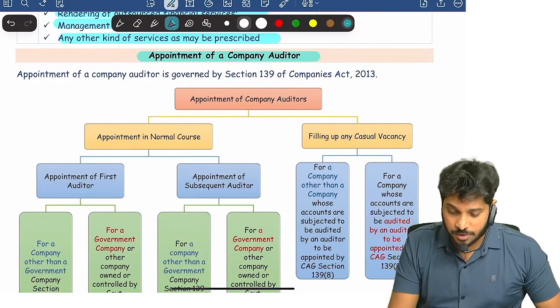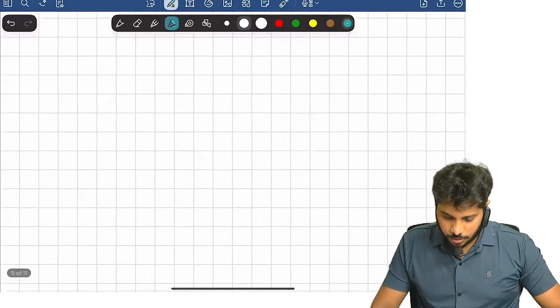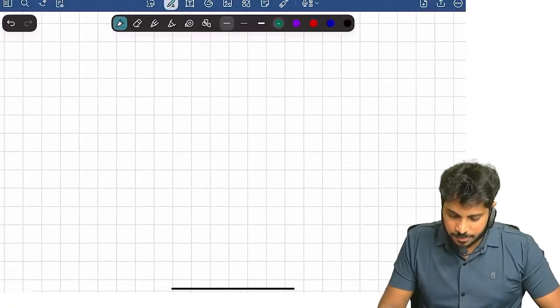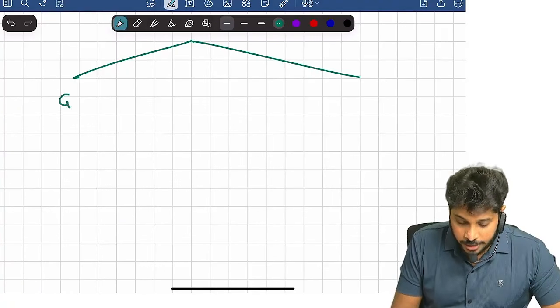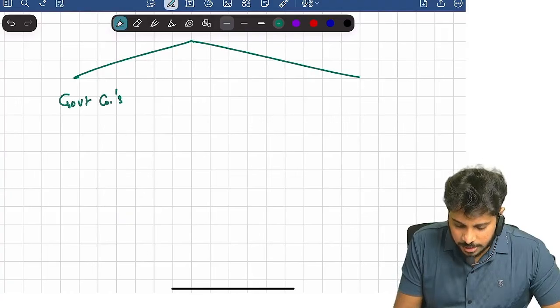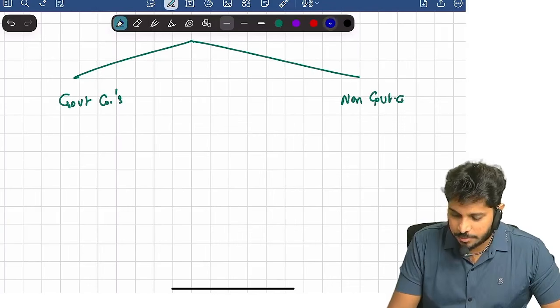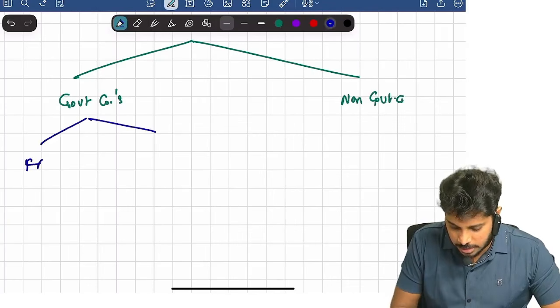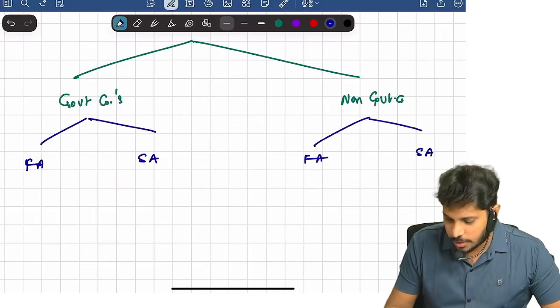What is the procedure for appointment of company auditor? I hope until now you're clear. Now you look at it. Here the appointment of auditor is discussed in 2 parts: government companies and non-government companies. Again the appointment is discussed in 2 parts: first auditor and subsequent auditor.